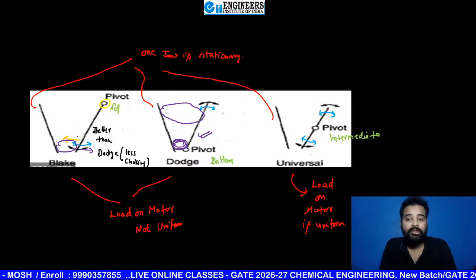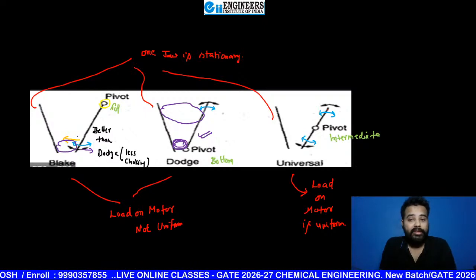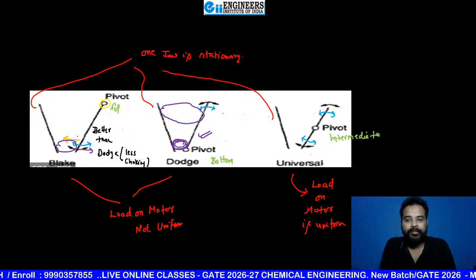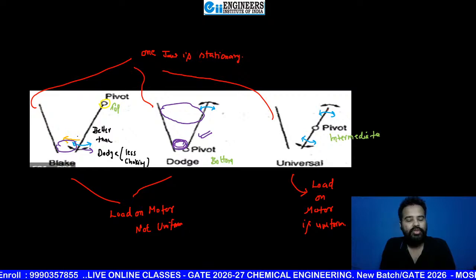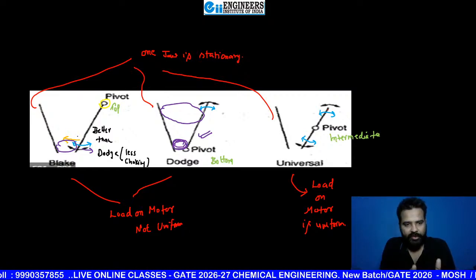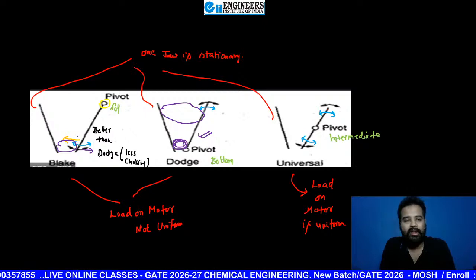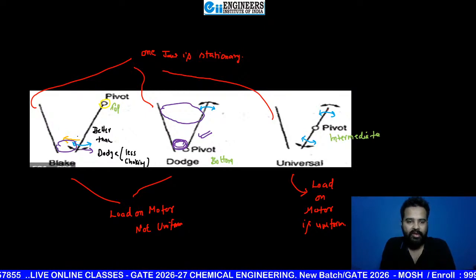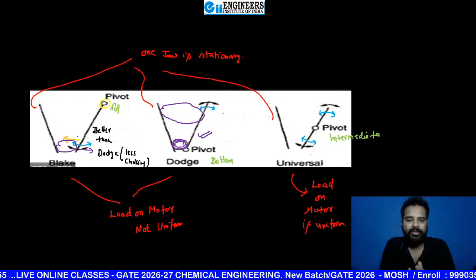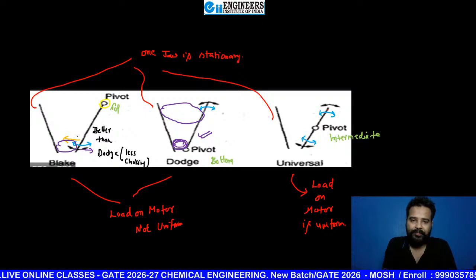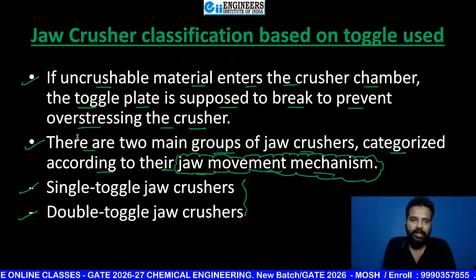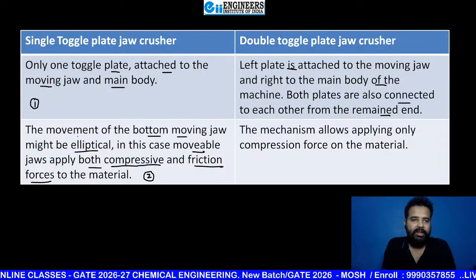Is it clear to all of you, beta? The universal jaw crusher is also used, but mostly we prefer the Blake jaw crusher because, if you want to compare efficiency, the Blake jaw crusher does a better job in comparison to this one. Okay, now see the second one, beta.